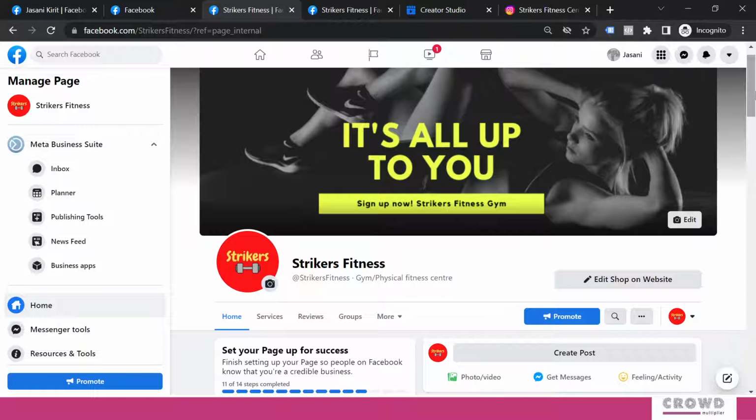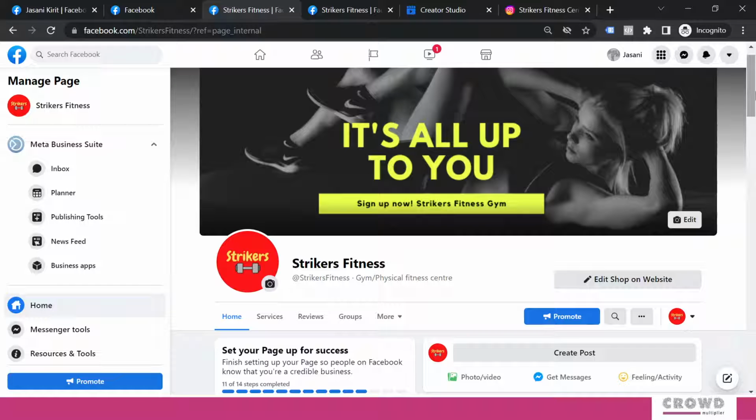Now the question might be, then what is the difference between mention and tag? There is a little bit of difference. Here we have just mentioned the user using the @ symbol, and in tagging most of the time you would use some kind of media, maybe a video or photograph, and there you go and tag the person.